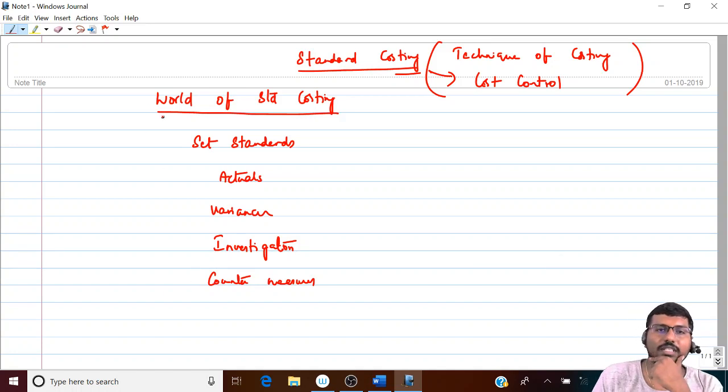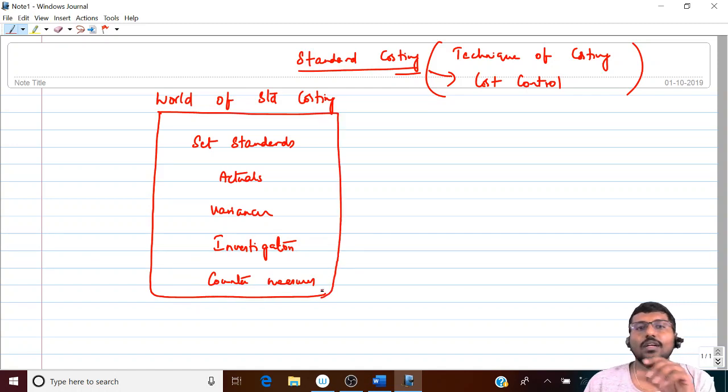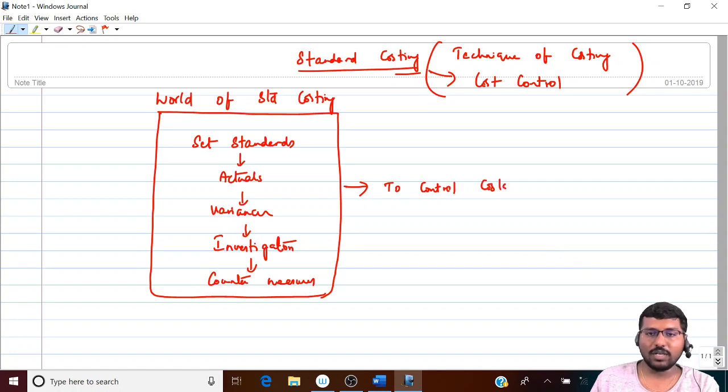Countermeasures means they will take steps on that particular person who is responsible for a particular variance, so that variance will not repeat again in future. So thereby completing the entire circle of standard costing, whereby the ultimate result of this is to control what, Nana? Cost predominantly, and measure performance.